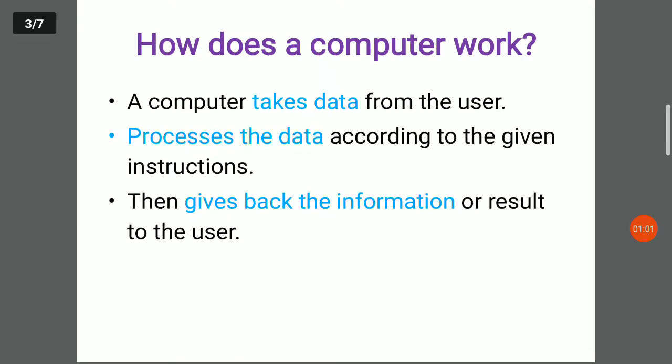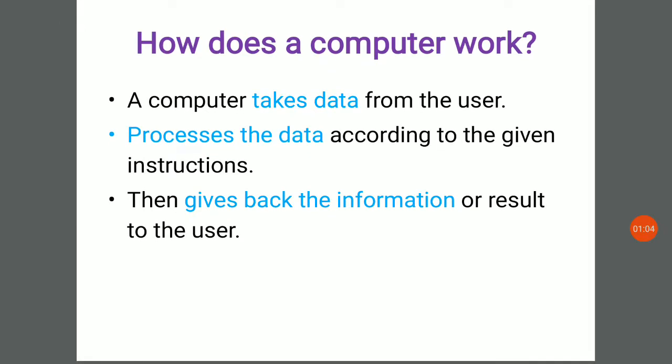Next, how does a computer work? A computer takes data from the user, then processes the data according to the given instruction, then gives back the result to the user. See what computer is doing. It takes data, then processes the data, and finally after processing the data it gives us result. That result is called output. Fine. So these are the 3 points which computer follows.